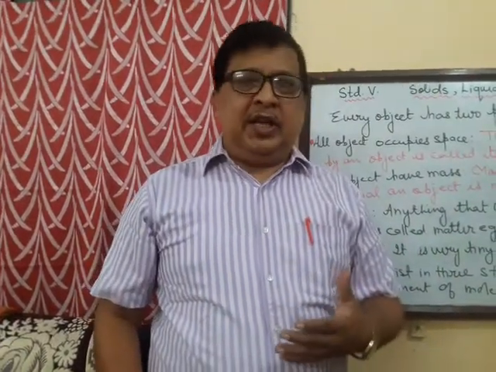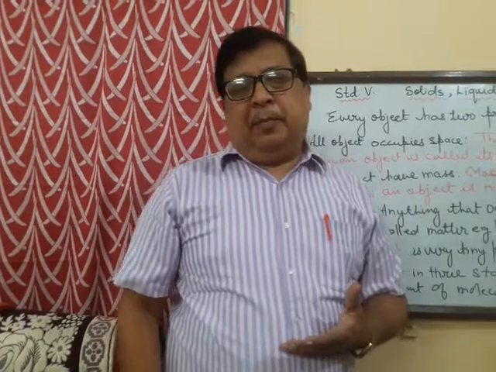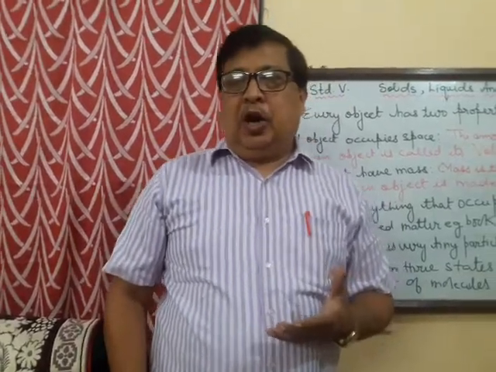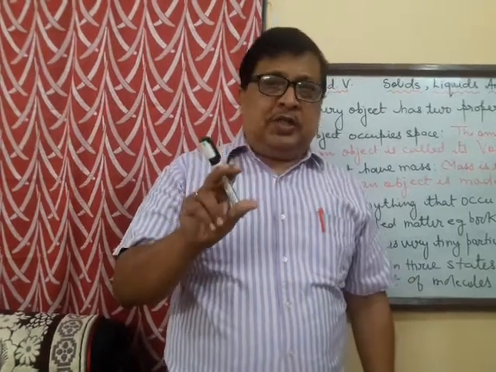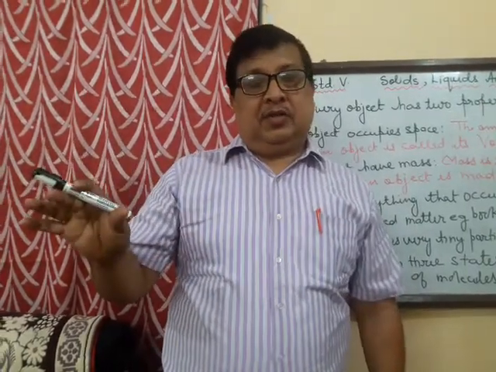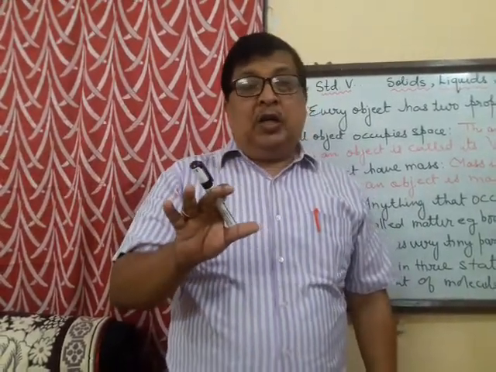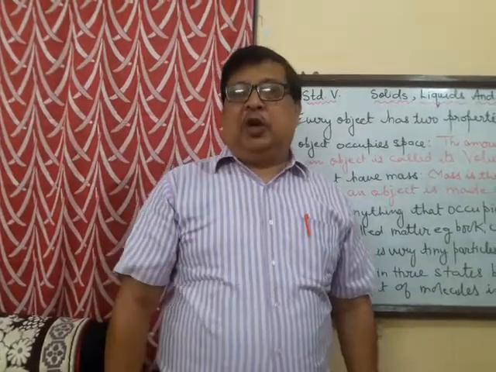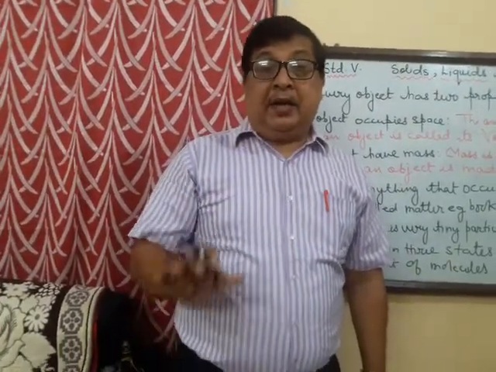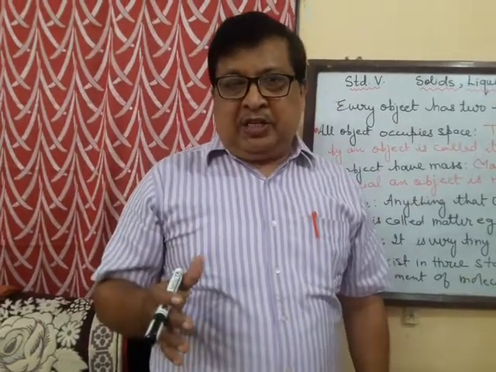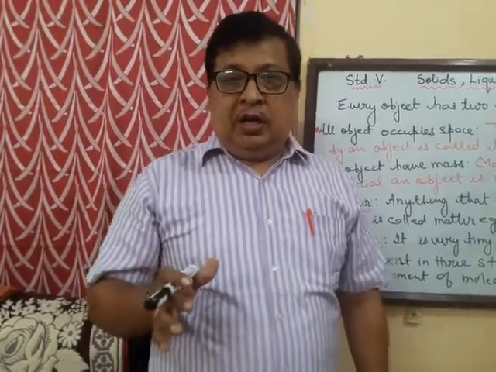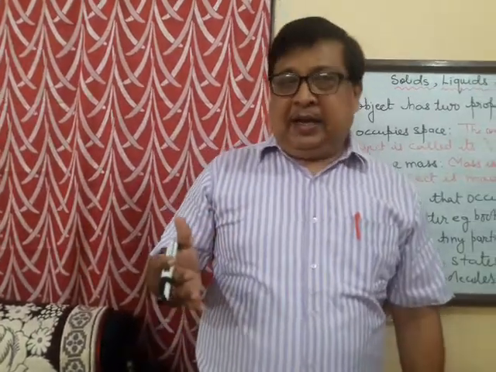As for now, we will understand that every matter is made up of very tiny particles called molecules, and based on the arrangement of these molecules, matter exists in three states. And these three states are solid, liquid and gas.